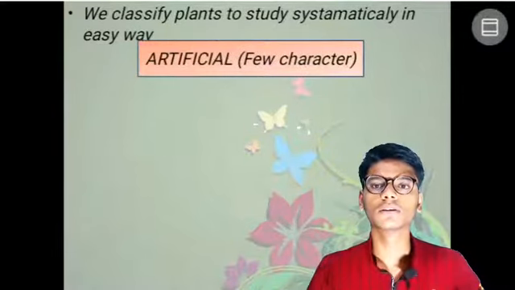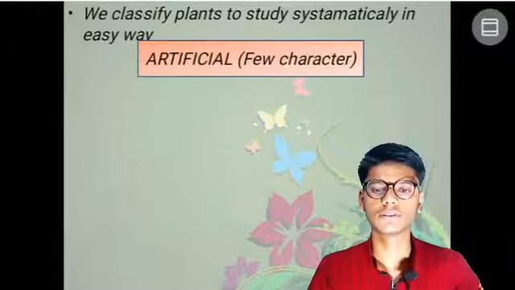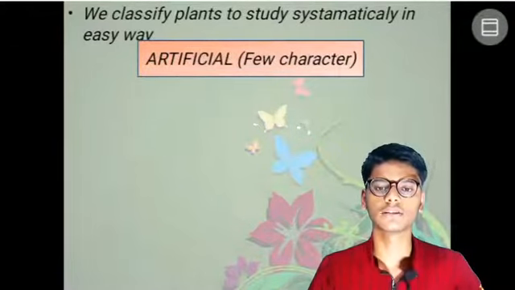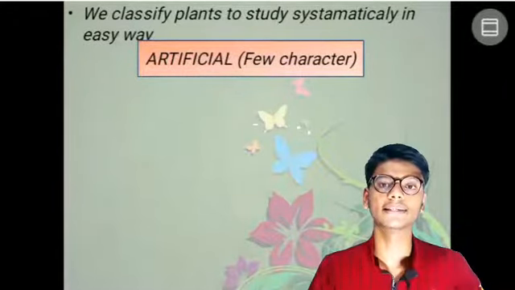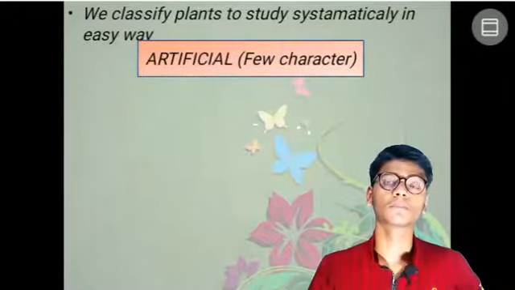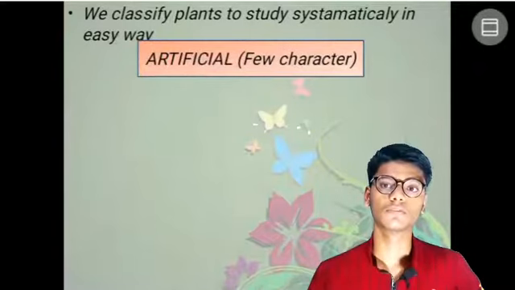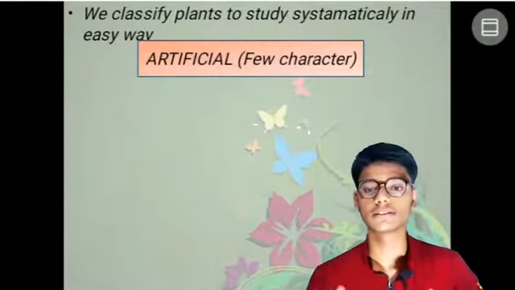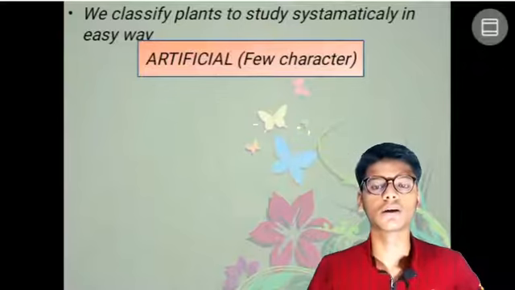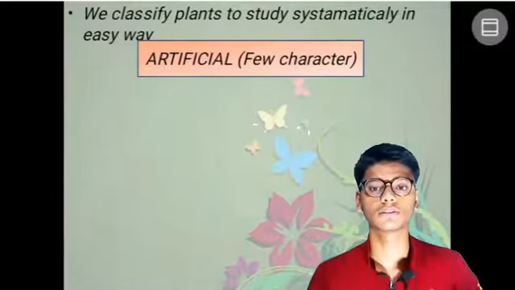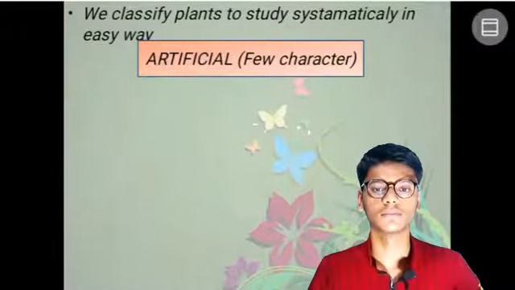In classification, the first is the artificial classification system. It uses only a few characters, and it is an ancient one, used first, in olden days. The olden classification system is called artificial.